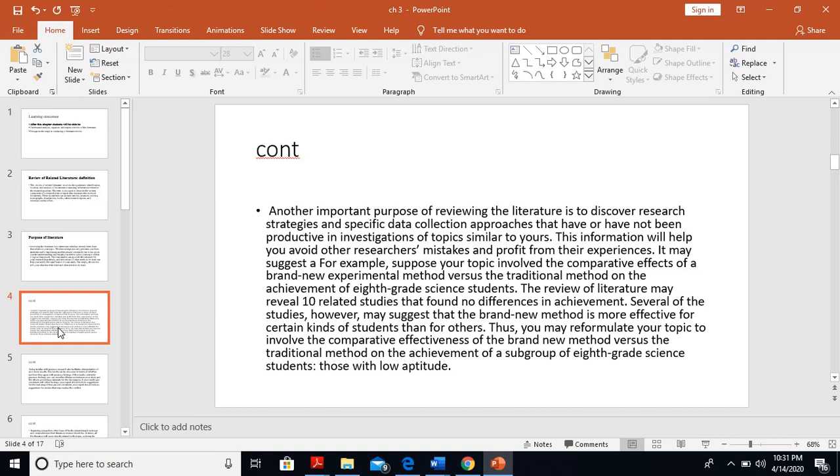suppose your topic involved the comparative effect of a brand new experimental method versus the traditional method on the achievement of 8th grade science students. The review of literature may reveal 10 related studies that found no difference in achievement. Several of the studies, however, may suggest that the brand new method is more effective for certain kinds of students than for others. Thus, you may reformulate your topic to involve the comparative effectiveness of the brand new method versus the traditional method on the achievement of a subgroup of 8th grade science students, those with low aptitude.